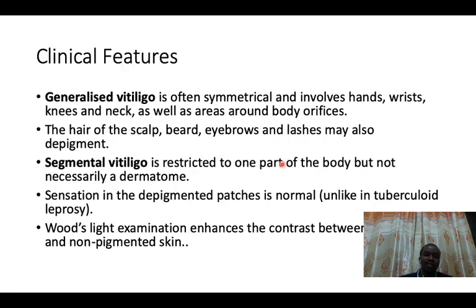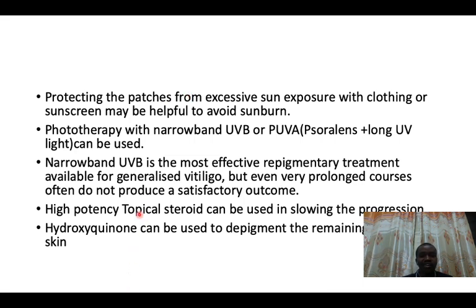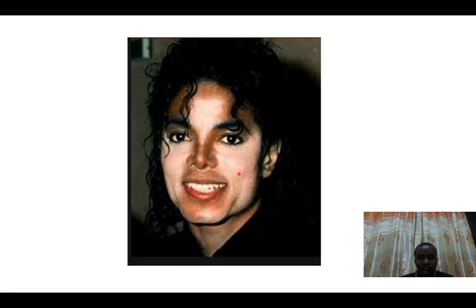So remember, throughout this topic, we have been talking about potency of topical steroids. Even in vitiligo, you can use high potent steroids. Now, just a reminder: the use of steroid in vitiligo does not mean the skin color returns. If Michael Jackson ever used a high potent steroid here, the skin color would never return, but the use of steroid on this area would prevent the progression of the disease even onto the nose. So if someone is having a segment affected with vitiligo, he can paint steroid on the other parts so that the disease does not progress further.